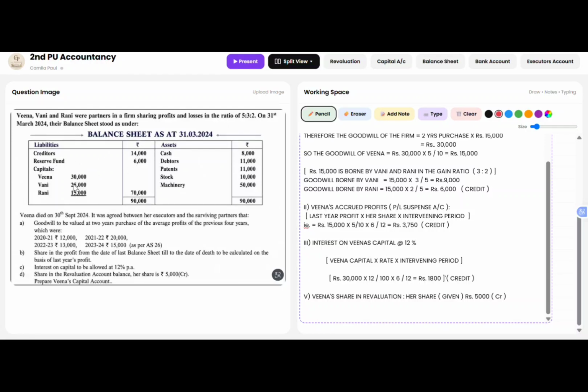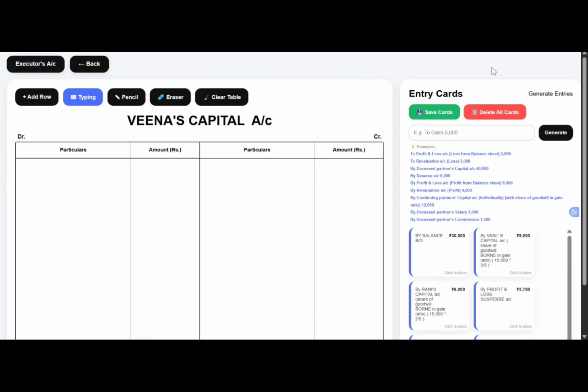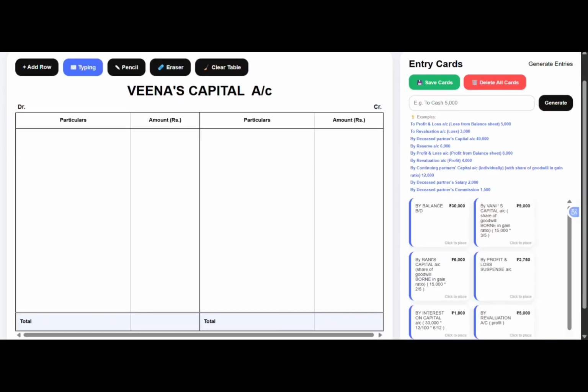So while preparing Veena's capital account, first from the balance sheet, we have to take the capital balance of the deceased partner and her share in the reserve fund, which has to be considered, and it has to be recorded on the credit side of Veena's capital account. And after that, all other items have to be taken one after another as per the calculations we had seen. So now let us prepare Veena's capital account. So this is Veena's capital account.